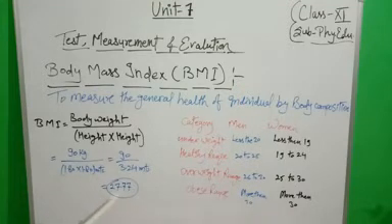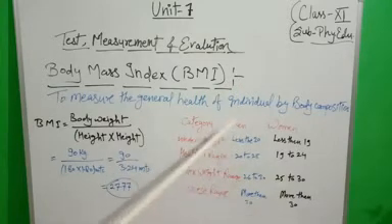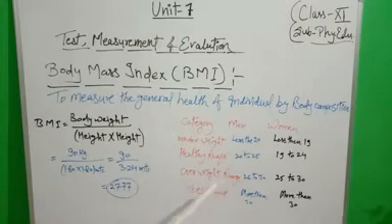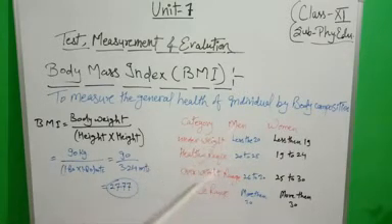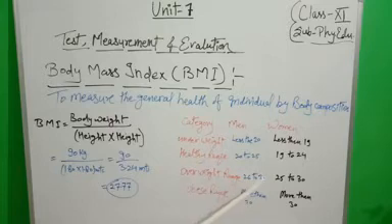So for this 27.77, we will check in the table in which category it will come. Suppose it is the body weight of a man, so we will see the men category. 27 will come in the 26 to 30 range.